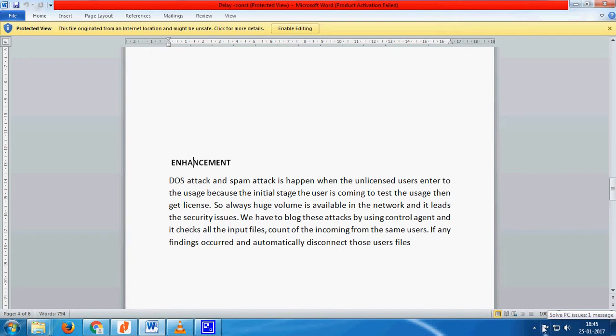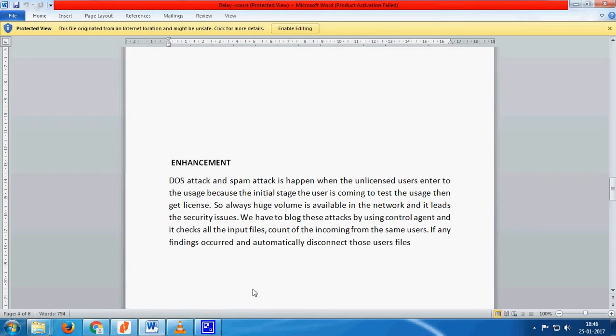Enhancement: DOS attack and spam attack happen when the unlicensed users enter the usage, because at the initial stage the user comes to test the usage and then gets a license. So a huge volume is always available in the network and it leads to security issues.